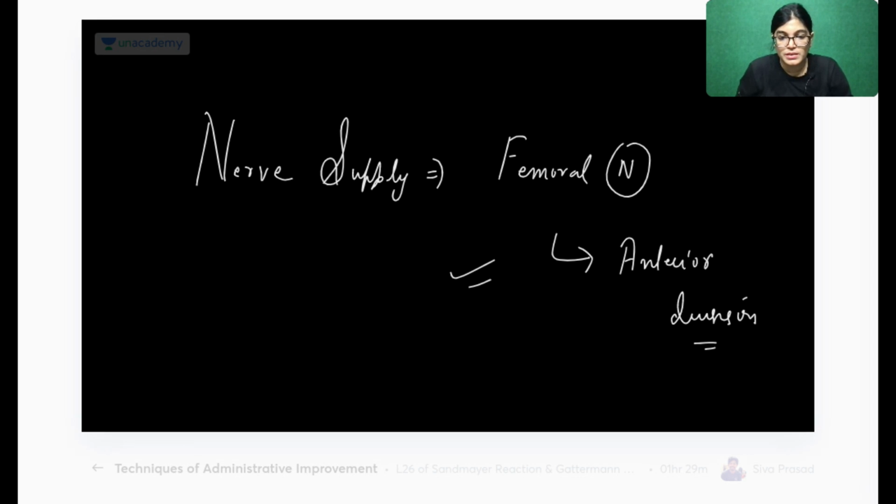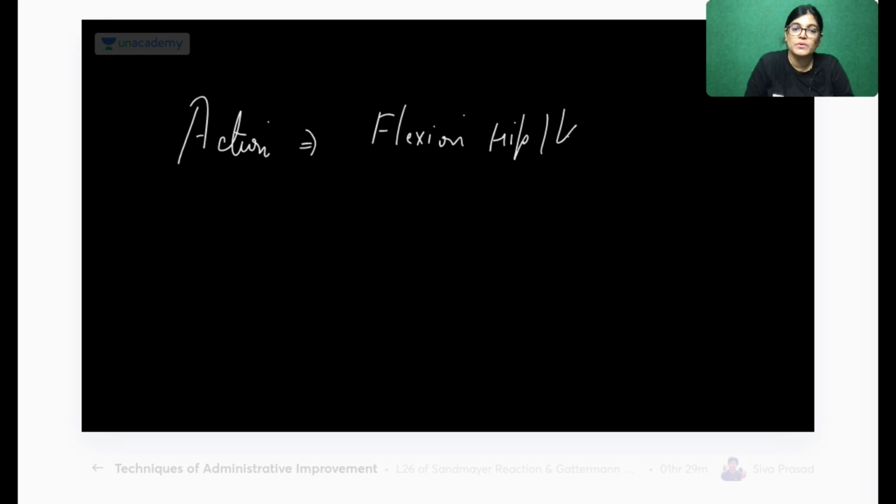Action is very important. Yes, Sivank is absolutely right. The action of the muscle is very important. What is the action? It causes flexion of the hip and knee. So how are we going to remember the action of sartorius? You can just think of a palthi, Taylor's muscle. You can sit in a palthi position.